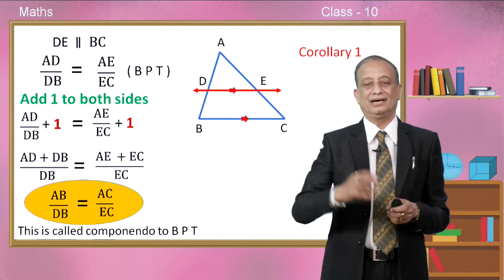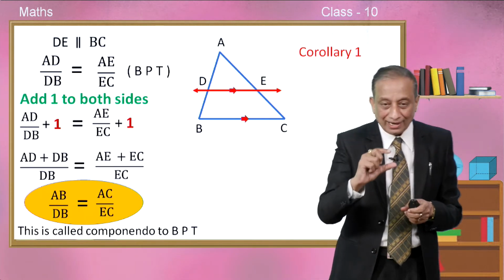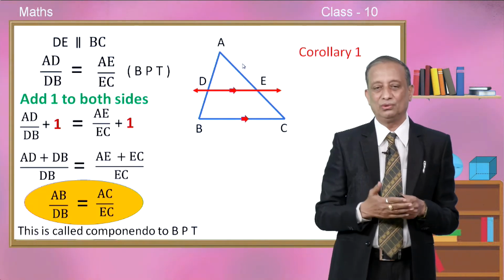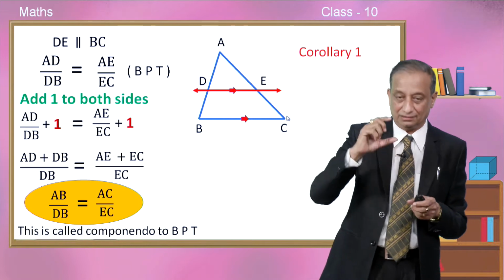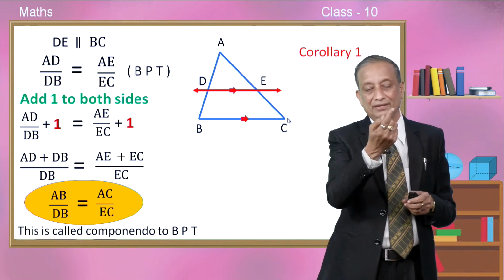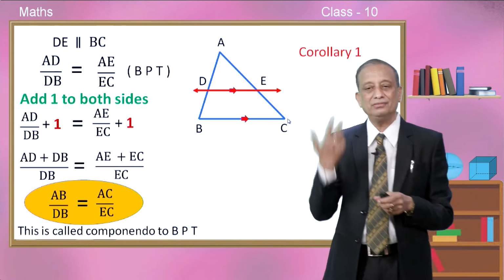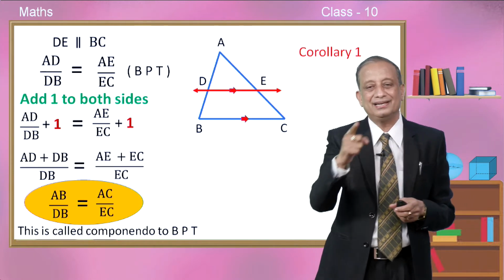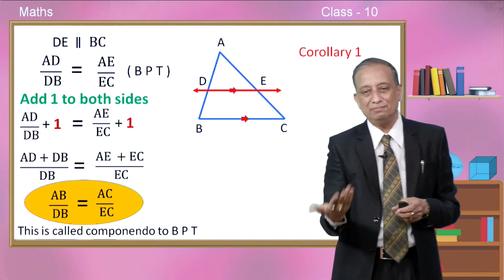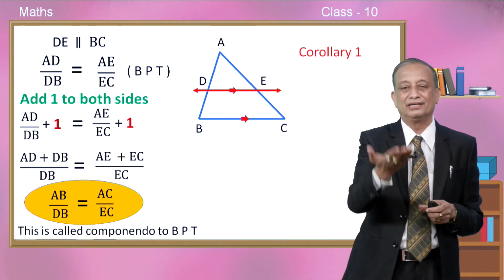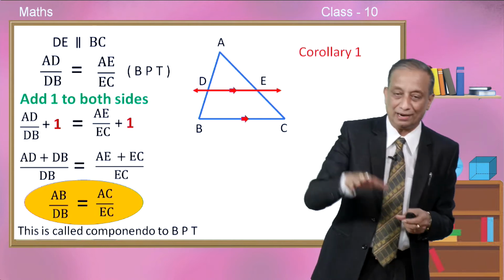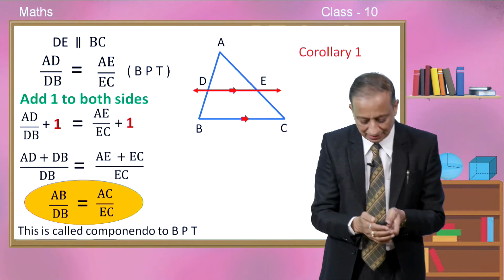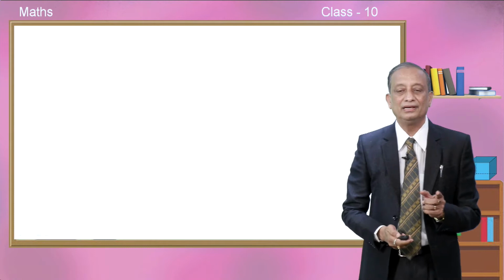It means that if AB is twice the DB, then AC will also be twice EC only, or if AB is 3 times DB, then AC will also be 3 times EC only, children. See, do not mistake that this is true only when AB and AC are equal. It may be equal, may not be equal. We have made it very clear in our figure that AB is smaller than AC. In spite of that, AB divided by DB will be exactly equal to AC by EC. So, this is called corollary number 1.